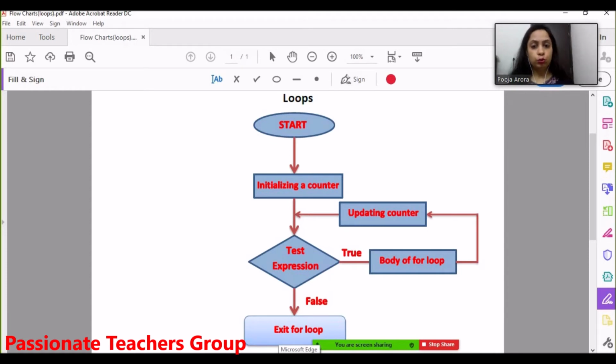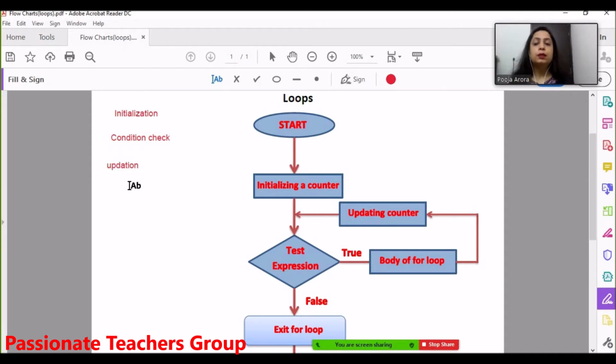Now I am going to show you the working of this also, but before that please understand there are three very important things to keep in mind in a loop, whether it's a for loop or a while loop. In both cases it works the same. So first of all there should be initialization. After initializing there should be a condition check. Once my condition check is fine, then there should be an updation. Now this updation could be incrementing or decrementing of the counter variable. It all depends upon me. So these three steps are very important.